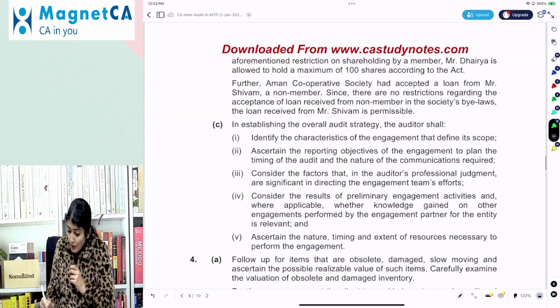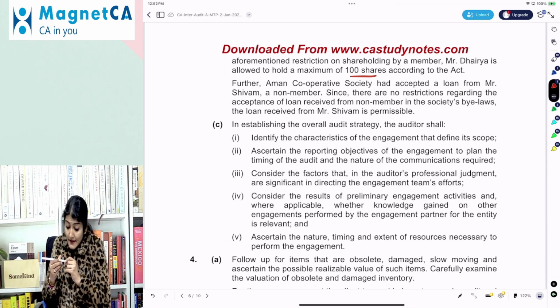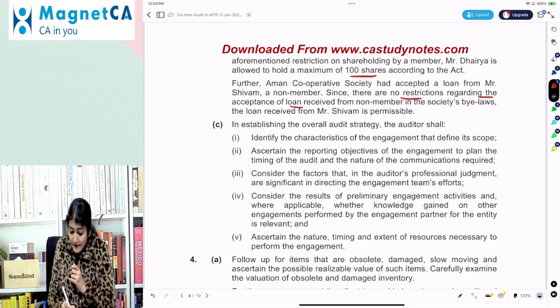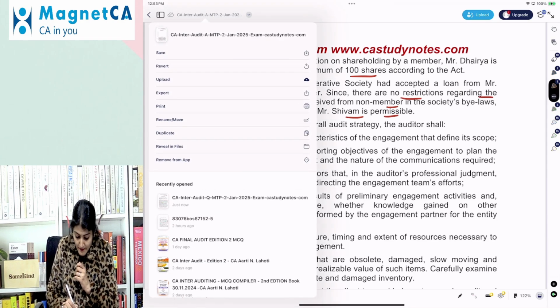So he is allowed to hold maximum only 100 shares. And further, Aman Cooperative Society had accepted a loan from Shivam, a non-member. There are no restrictions regarding the acceptance of the loan. Therefore, the loan received from Shivam is permissible.